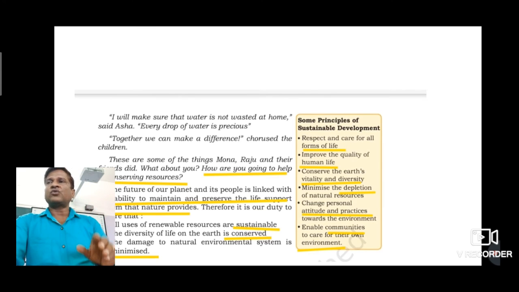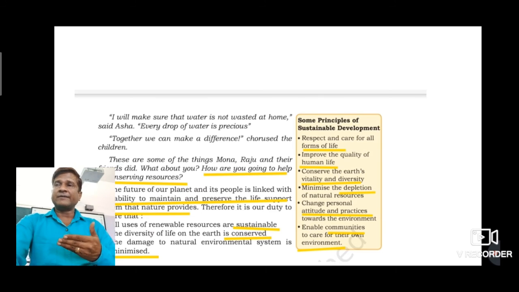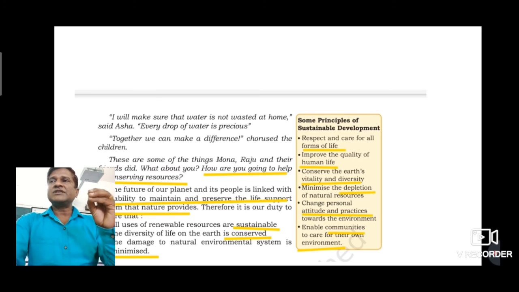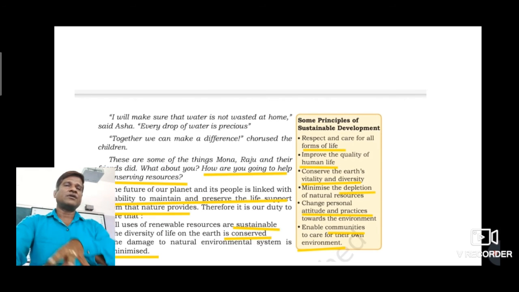Second, improve the quality of human life. Third is conserve or protect the earth's vitality and diversity. Whatever we have on earth in different forms, it is our duty to protect them and conserve them. The next is minimize the depletion of natural resources. This means we should not waste them, we should use them in such a careful manner that there will be no depletion of these natural resources.